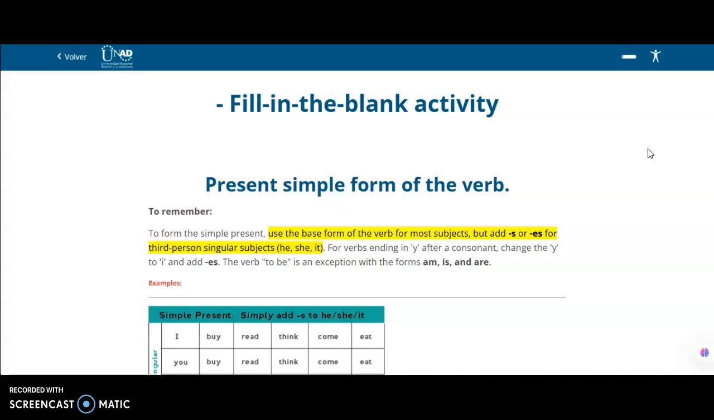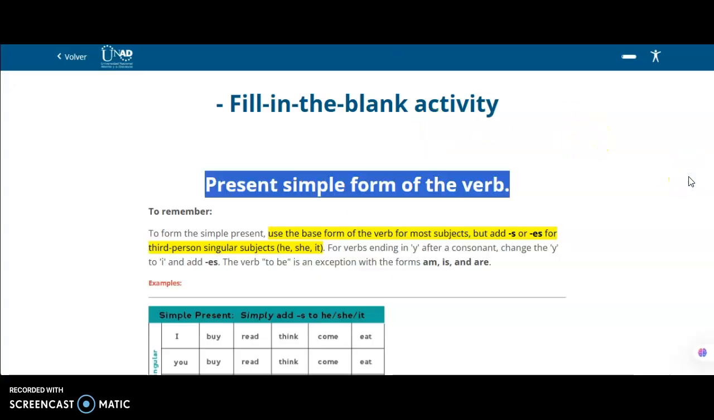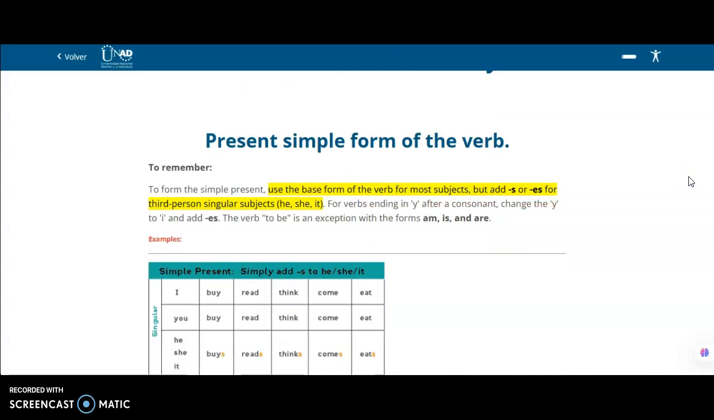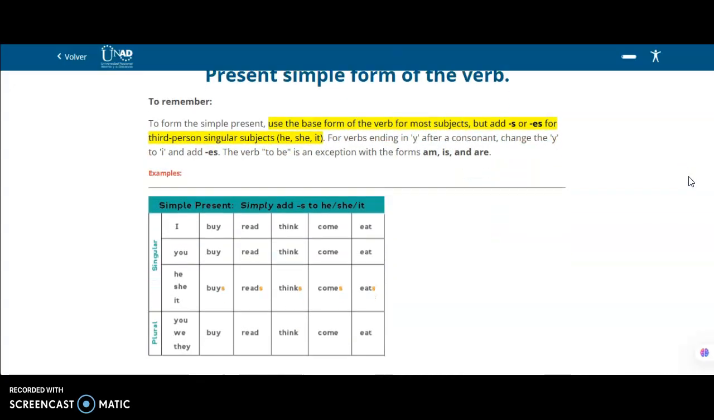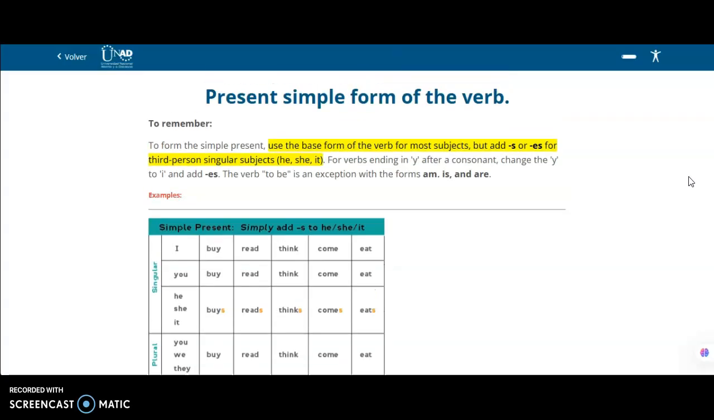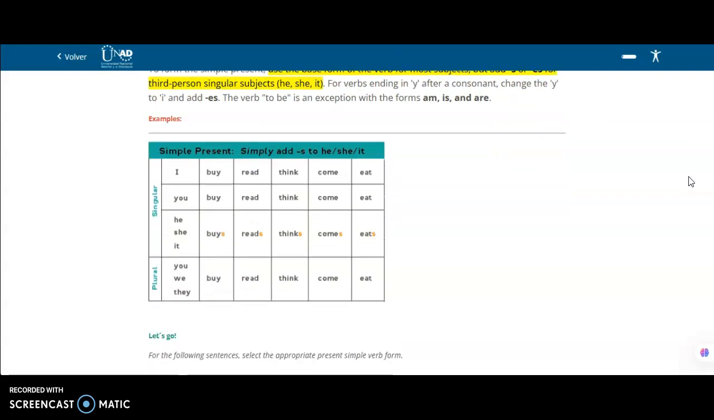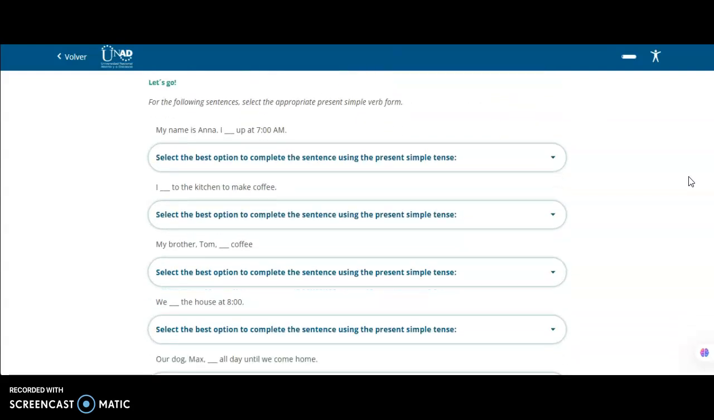So we have here the students need to fill in the blank activities, but also I want them to remember some rules that we need to know when we need to organize the verbs in the simple present form. So let's go here. We said the instructions.